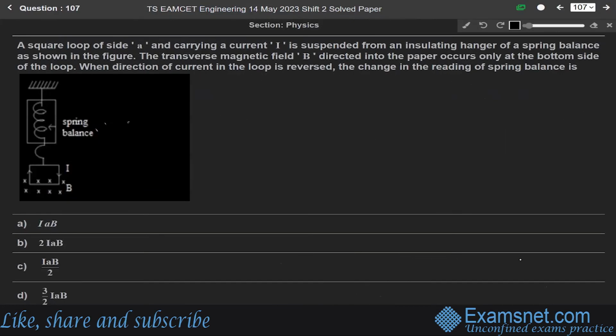Now 107. A square loop of side A and carrying a current I is suspended from an insulating hanger of a spring balance as shown in the figure. The transverse magnetic field B directed into the paper occurs only at the bottom side of the loop. When the direction of the current in the loop is reversed, then the change in reading of the spring balance is. Okay, so this question is from the chapter of magnetism and matter.